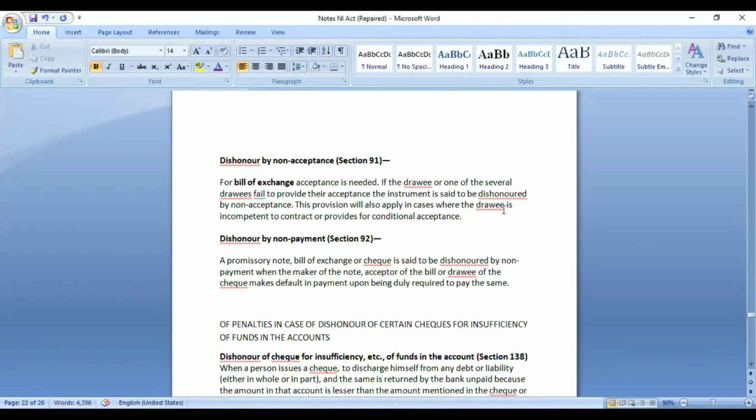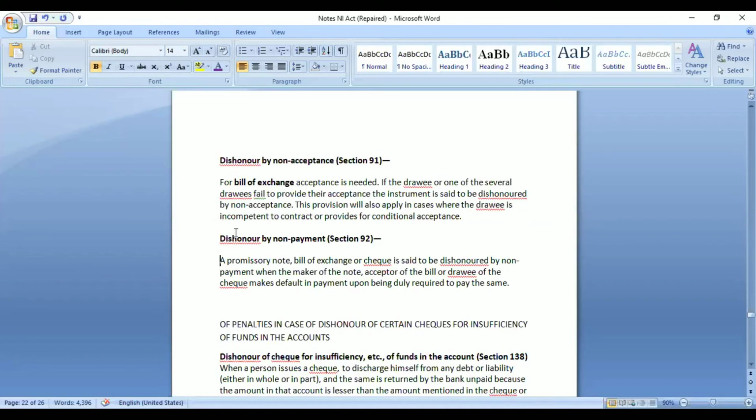And also it can be applicable where the person whose acceptance was needed is incompetent to contract, and it provides for conditional acceptance. That means I'm giving him an order to pay 50,000 rupees. He said, okay, fine, I will pay only 10,000 rupees. That means it is a conditional acceptance. Then also we would say that acceptance is not given, it is dishonored.